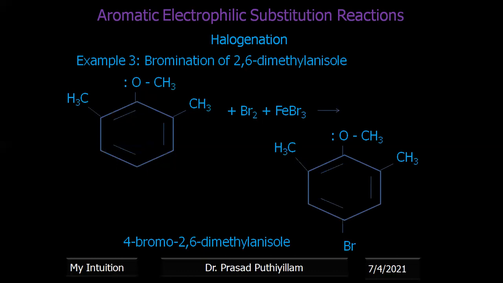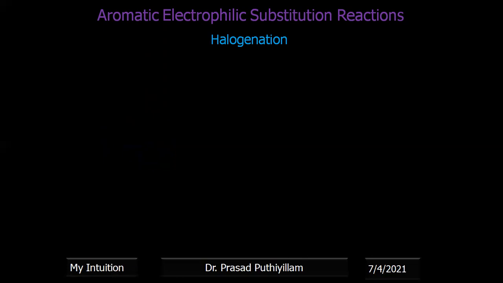Now the rate of the reaction of toluene, as well as 2-methyl anisole, as well as 2,6-dimethyl anisole, which I explained. Now I think it is clearly understood, that is the orienting effect of the group present in the aromatic ring. In the case of toluene, only the CH3 group was there.